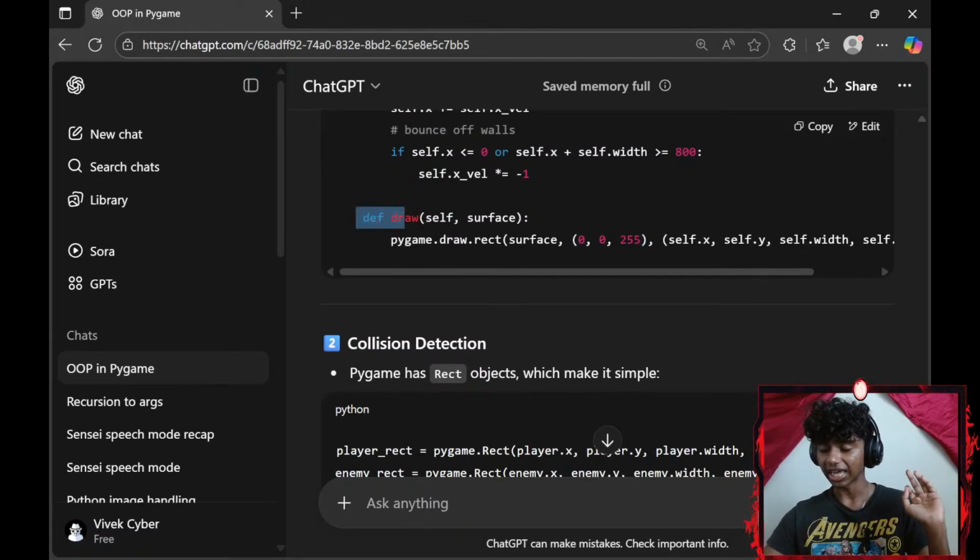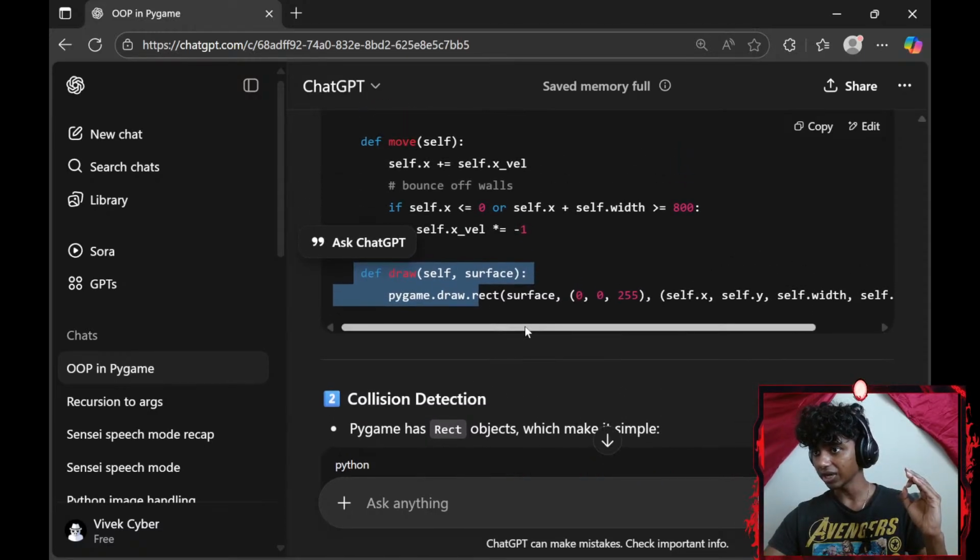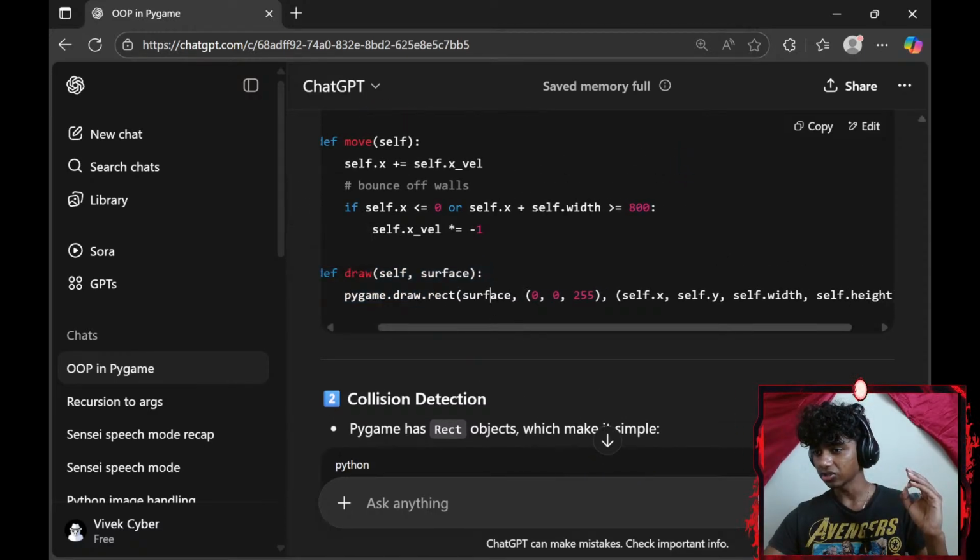And then we defined a draw function. We added a parameter of self to it. Pygame.draw.rect, we're drawing a rectangle surface. Our color is going to be RGB. Our color is going to be blue.